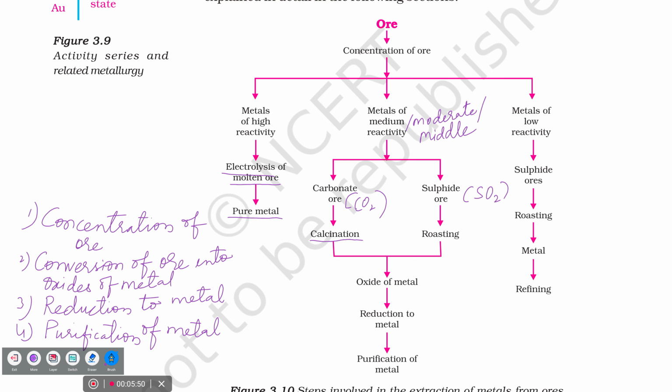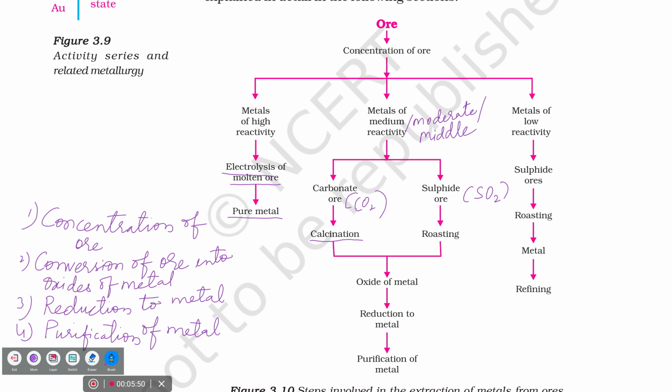First one, concentration. What should be removed from the ore? I extracted it from the earth crust. What should be removed from that? Impurities. Second one, we have to convert ore into oxides of metal. For example, zinc carbonate should be converted into zinc oxide. Once it is in the form of oxide, we can reduce that oxide into metal. Reduction to metal means metal oxide will be reduced to metal. So last step is purification of metal. Remember, this was asked under a 3-mark question as a fill in the blank.